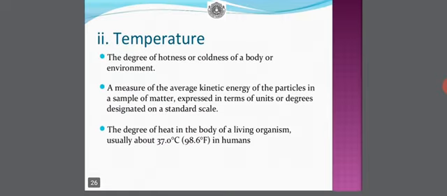Then, temperature, the degree of hotness or coldness of a body or environment, a measure of the average kinetic energy of the particles in a sample of matter expressed in terms of units or degrees designated on a standard scale. The degree of heat in the body of living organisms is usually about 37 degrees Celsius, or in other words 98.6 degree Fahrenheit, that is in humans.